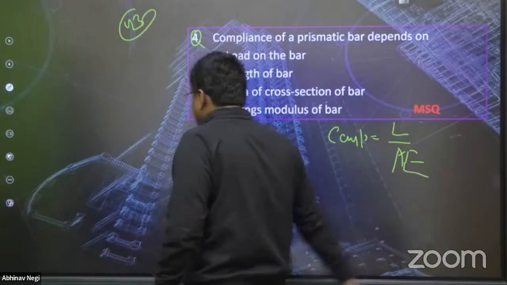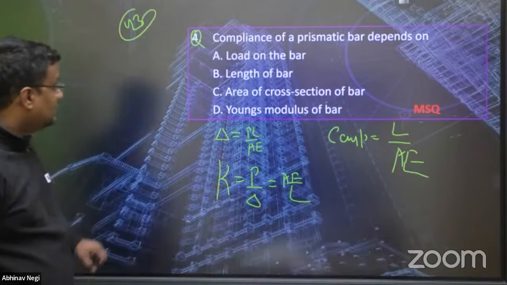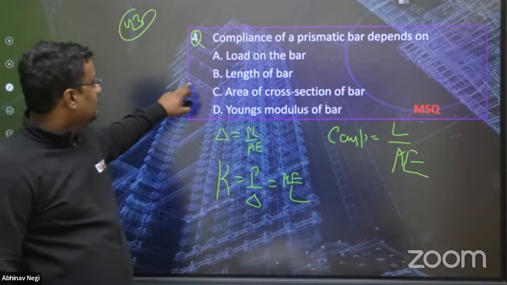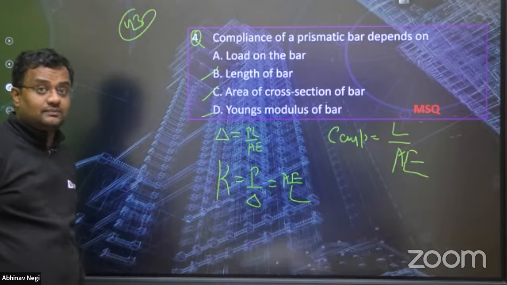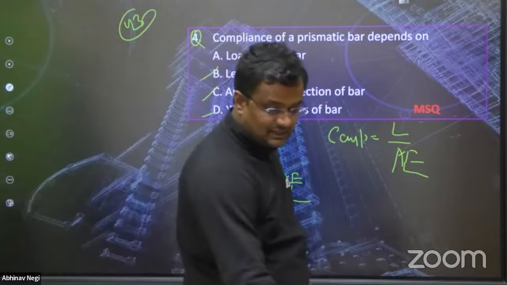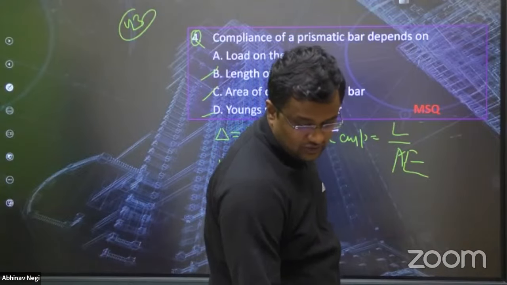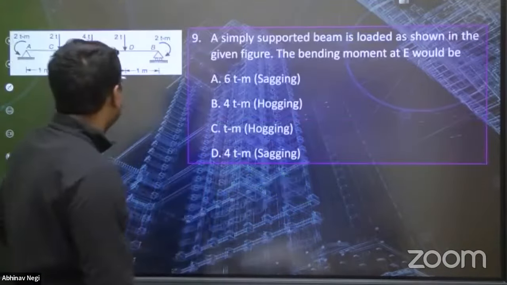Opposite of stiffness is compliance, L by AE. It depends on L, A, and E. Okay, many students know this, but many of you do not know compliance. Everybody knows the stiffness. So this was question number 43.